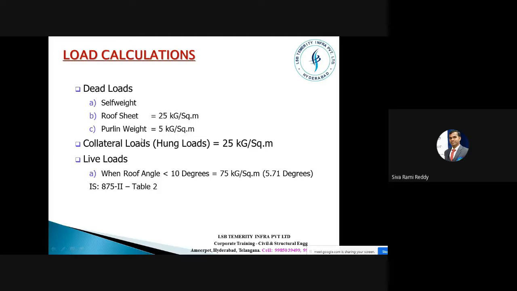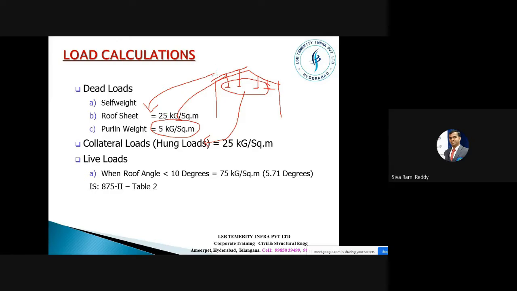Purlins are 5 kg per square meter. Then collateral loads, or hung loads. For example, I have a column here, I have one more column here, and I have a roof slope like this, right? There would be some kind of fans or electrical equipment here, so there will be this kind of supports. These kind of additional support loads are called collateral loads or hung loads. And sheeting, we have a sheeting here, so this is a sheeting load. And we have a purlin like this, so the purlin weight is here.